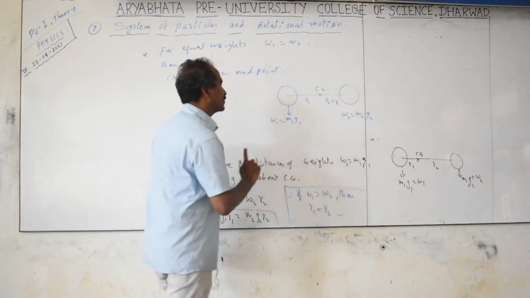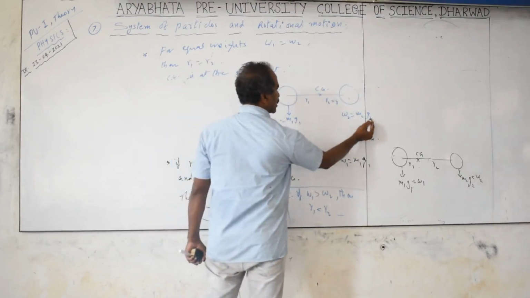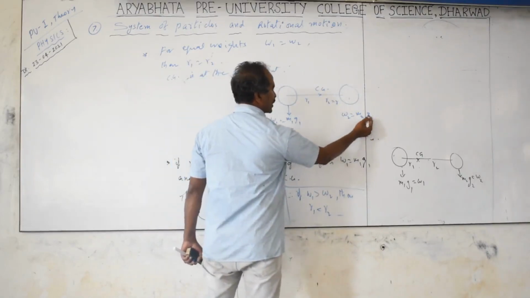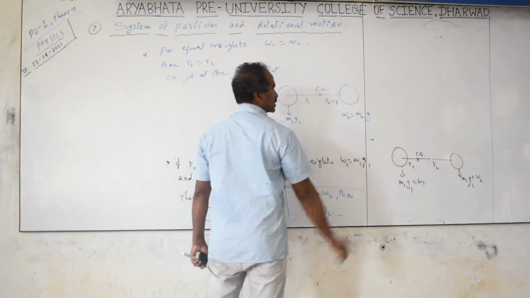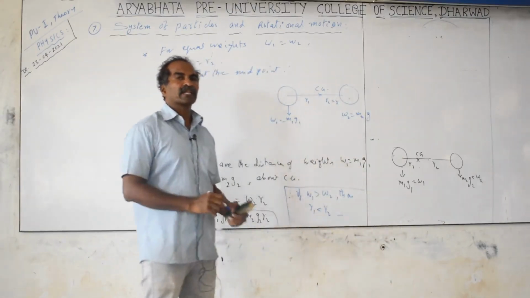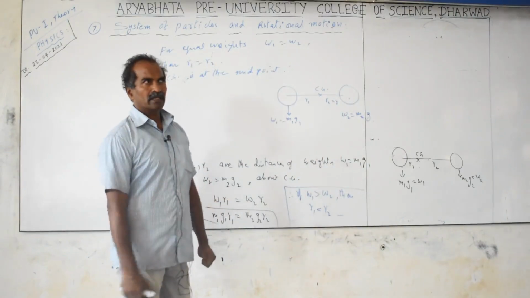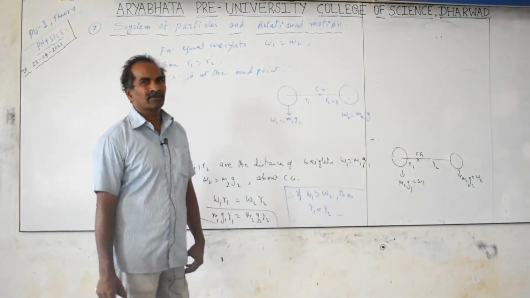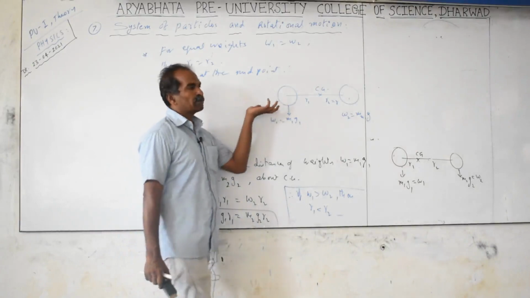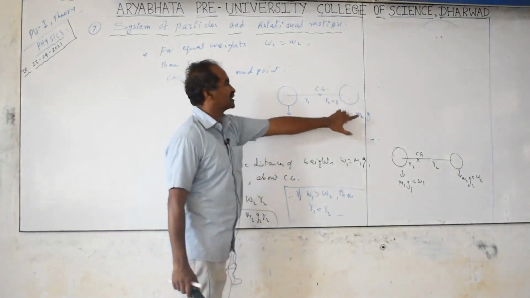Equal weights, not necessarily equal masses. Masses may or may not be equal. The weight can change by changing the acceleration due to gravity. g is generally taken as constant at a given point, but if you take extended bodies, large objects, like a very long body such as a big cloud covering some kilometers, then at one end g will be different and at another place g will be different.